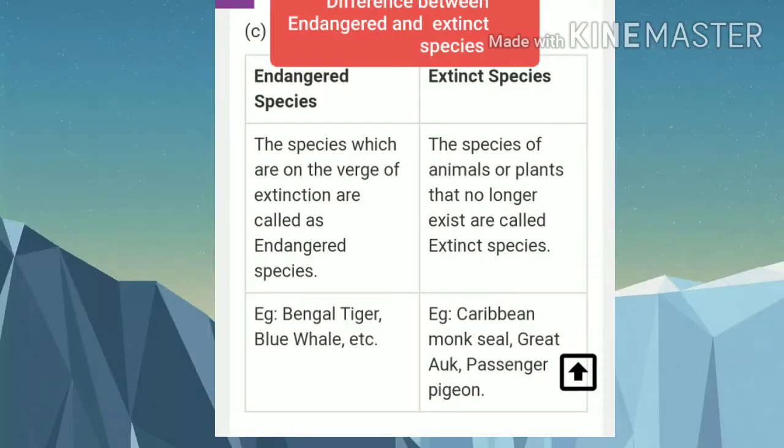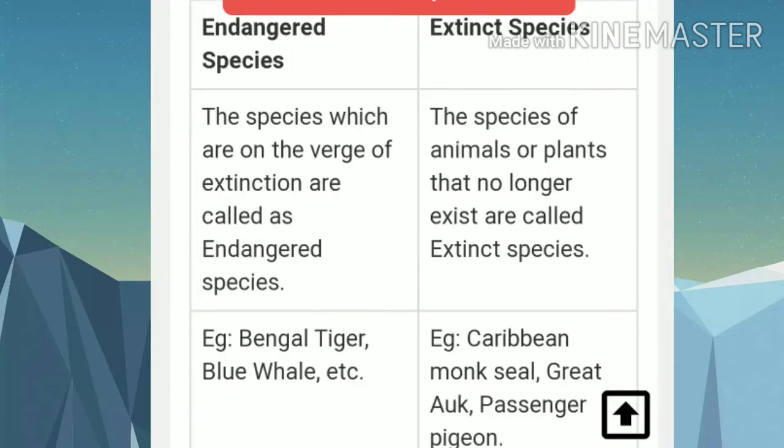Now, third, differentiate between endangered and extinct species. So, first point, in endangered species, the species which are on the verge of extinction are called endangered species. Example: Bengal tiger, blue whale, etc. Extinct species: the species of animals or plants that no longer exist are called extinct species.